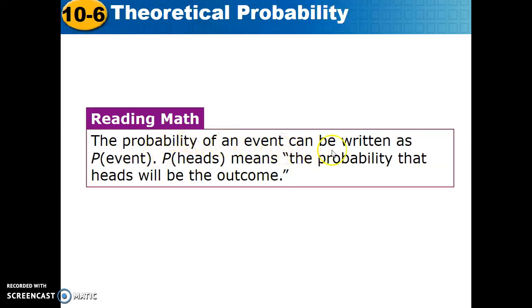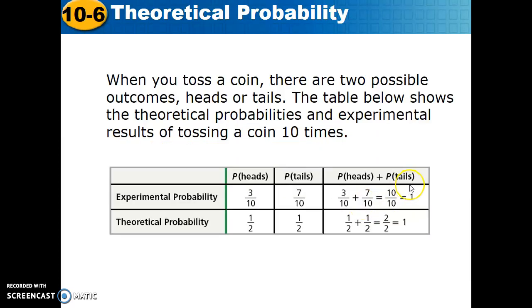Learning how to read the notation for probability. The probability of an event can be written P, parenthesis, event. P heads means the probability that heads will be the outcome. The probability of heads is how we read that statement. When you toss a coin, there are 2 possible outcomes, heads or tails. The table shows the theoretical probabilities and experimental results of tossing a coin 10 times.